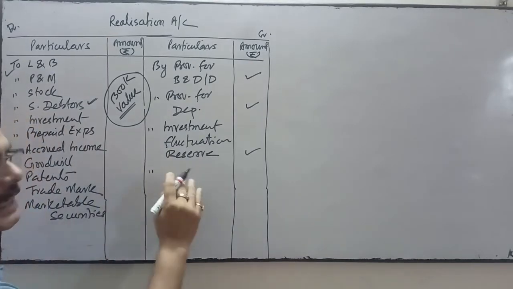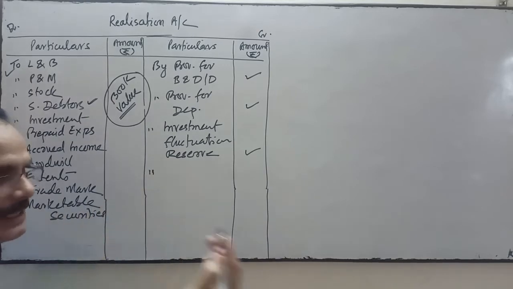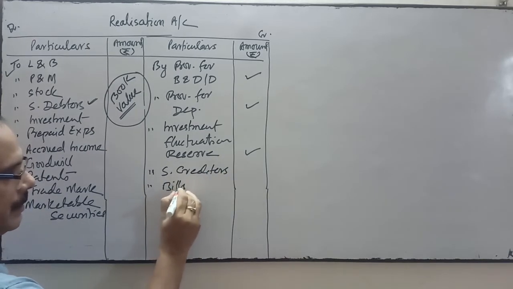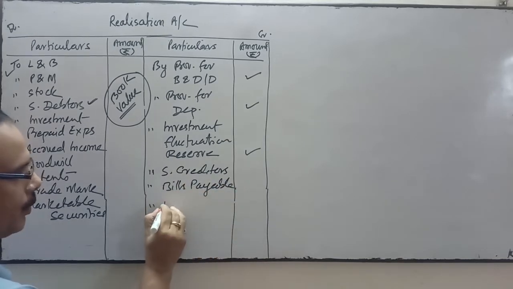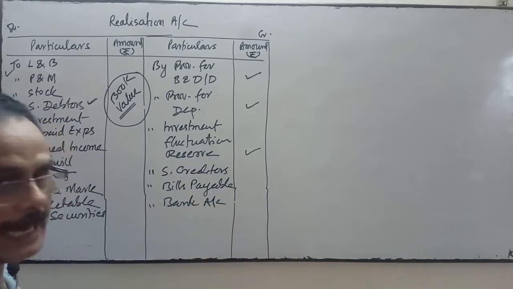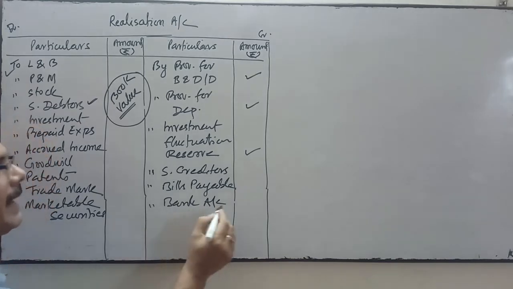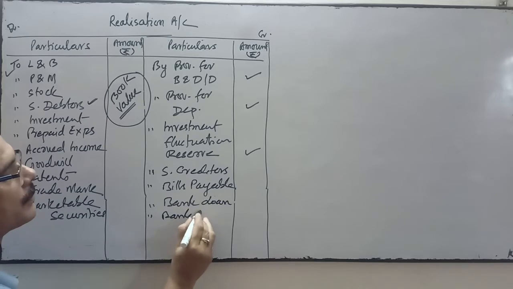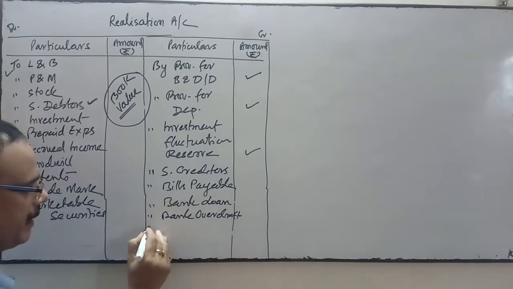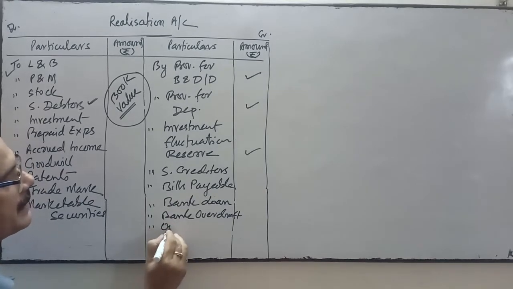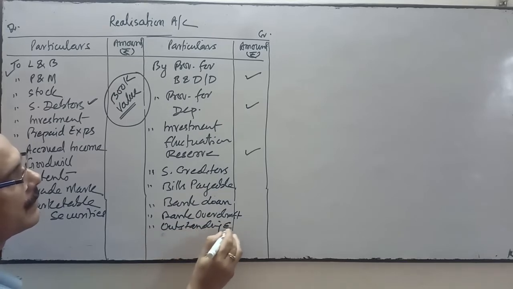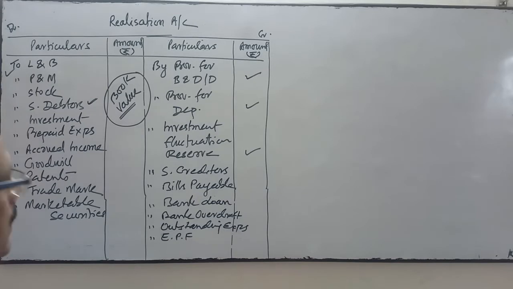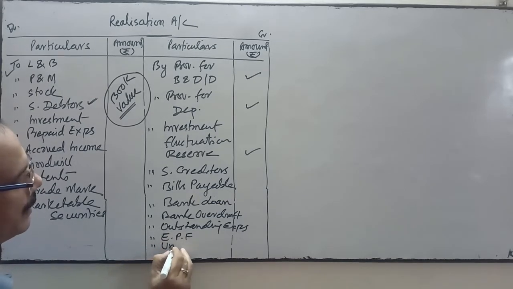All external liability will be transferred to this side. I am talking about external liability like sundry creditors, bills payable, bank loan, bank overdraft, outstanding expenses, employee provident fund, EPF, and unearned income. These are external or outside liabilities.